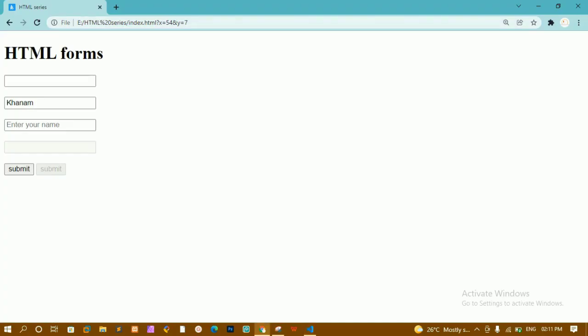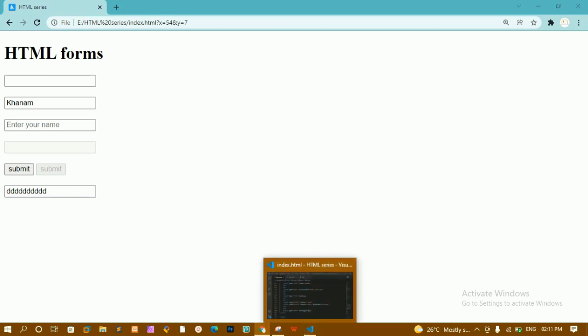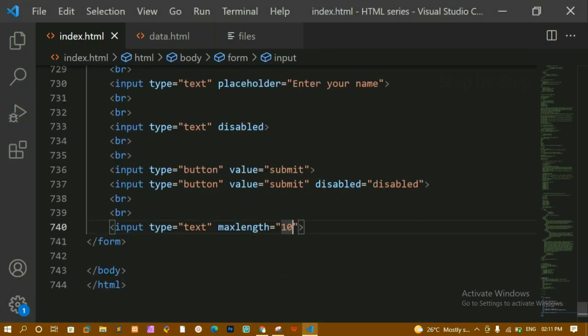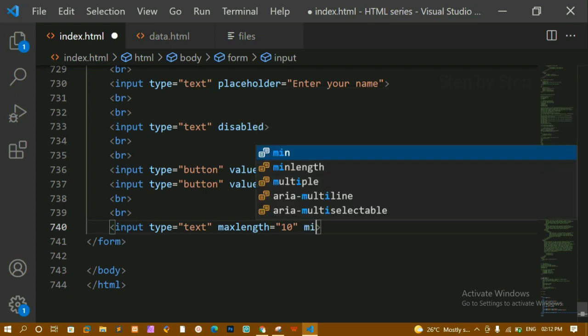I'll save this. I'll refresh this one. Now here you can see only 10 characters I can type. Even if I type here, I cannot write. Only 10 digits, only 10 characters I can write, and this will be very useful whenever you are writing mobile numbers. Okay, for mobile numbers, if you just want to insert only 10 digits, then you can just give the maximum length. And also we are having minimum length.